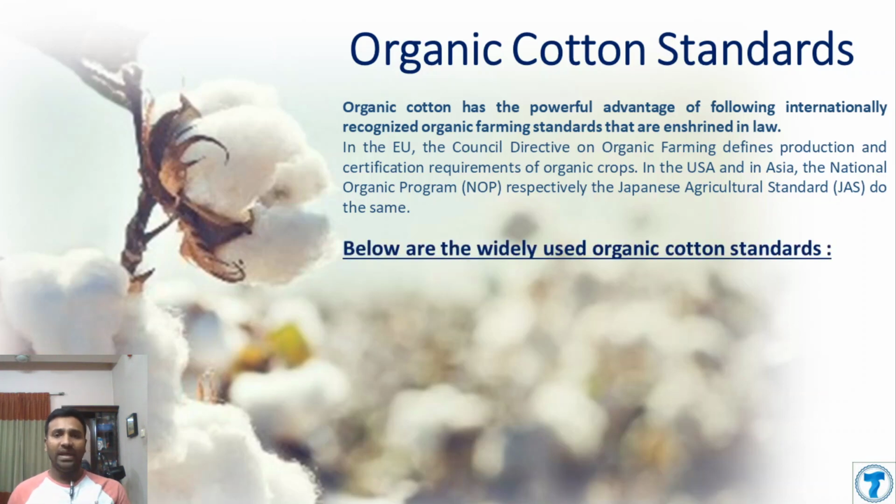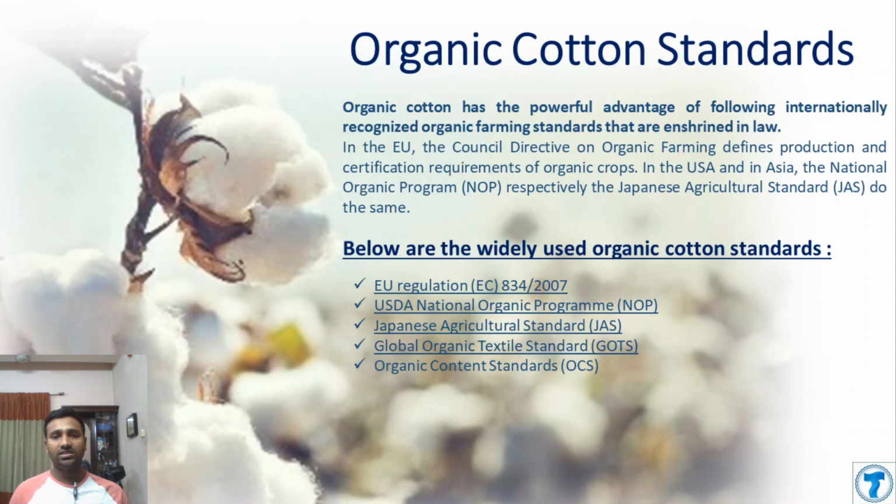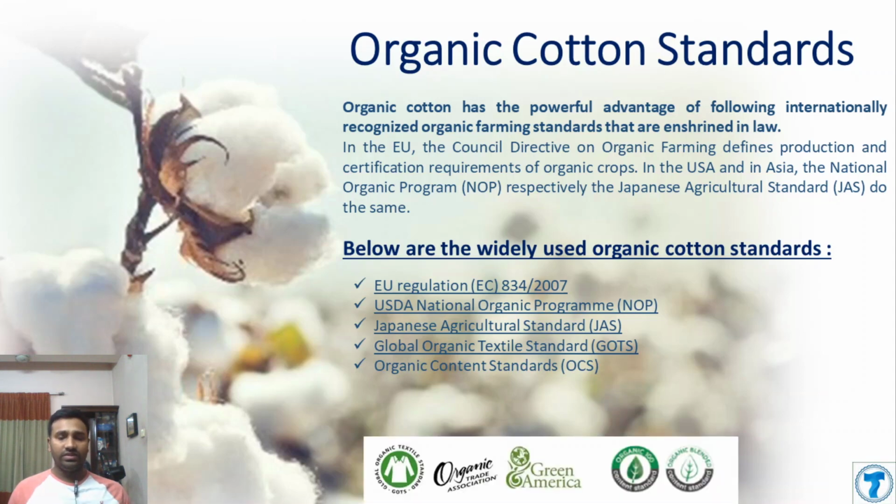The main standards for organic cotton production are the EU regulation, the USDA National Organic Program, that is NOP, the Japanese Agricultural Standard, that is JAS, the Global Organic Textile Standard, that is GOTS, and another standard, the Organic Content Standard. So these are the main basic standards for organic cotton production.